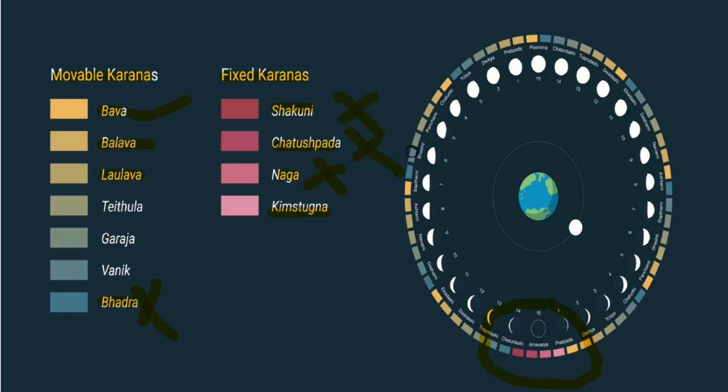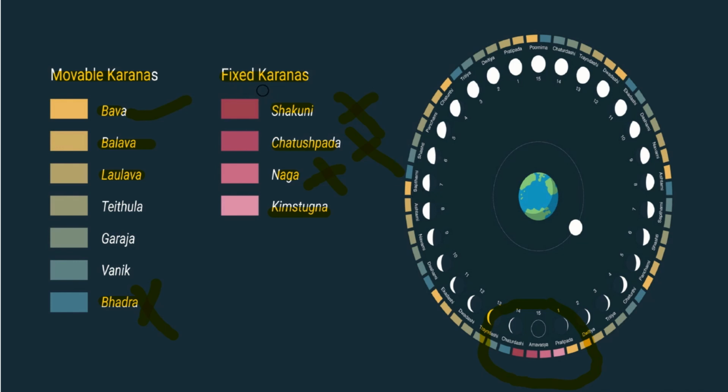Bhadra is a form of Shiva, very ferocious. And Yama is the lord of Saturn. So especially these three, Shakuni, Chatuspada, Naga, can be avoided if you're looking for a muhurta date or for starting anything auspicious, because these three fixed karanas will be helpful only if you want to distract somebody, or if you want to do black magic, or for any distraction related, or if you want to go for a war, then you can use these karanas.